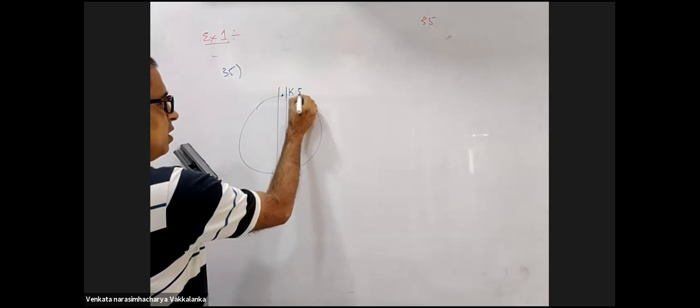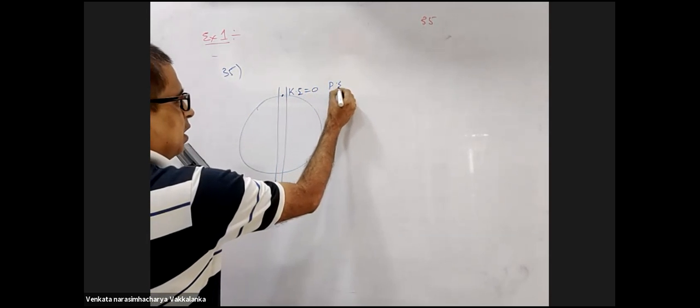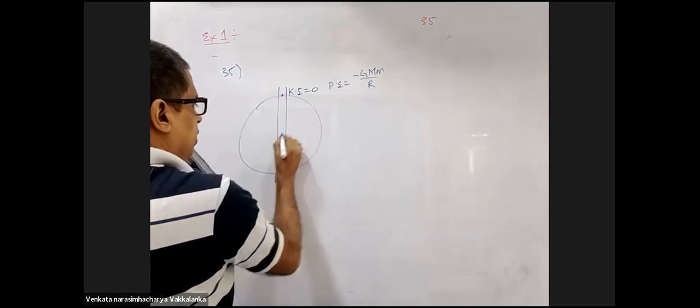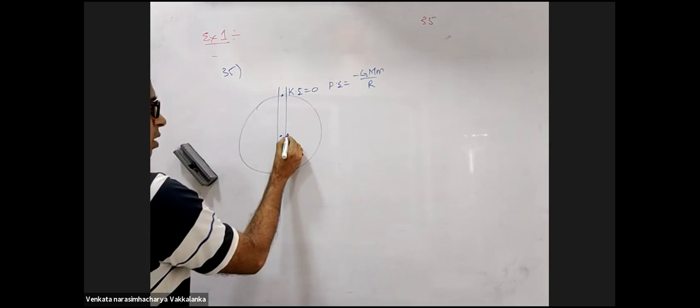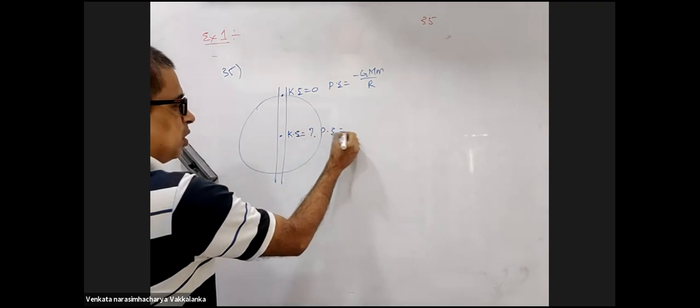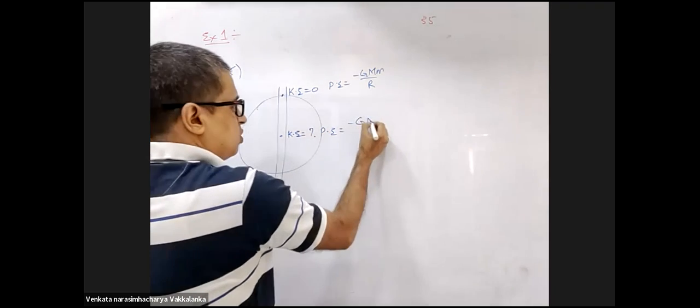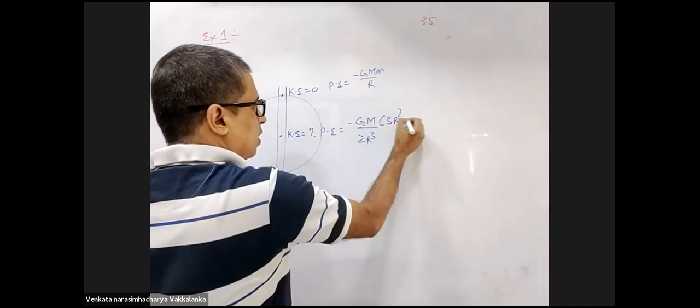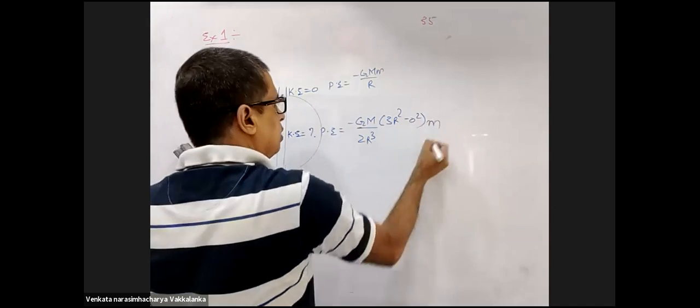So kinetic energy here is 0. Potential energy is minus G capital M small m by R. Now when he reaches the center, what will be the kinetic energy is being asked. What will be the potential energy? Minus G capital M by 2R cube into 3R square, minus 0 square, into small m.